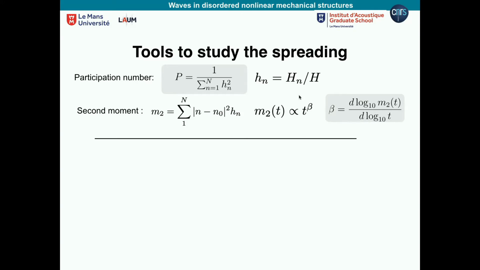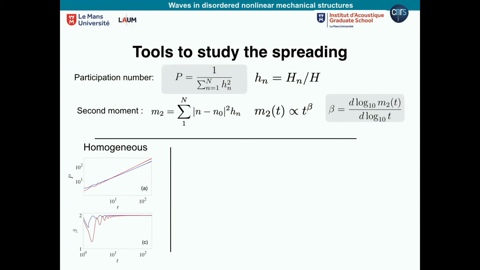And many times I'm going to be assuming that the spreading of M2 has the form of an exponent of time, a polynomial of time. And this beta would be something that we'll be using a lot to characterize the motion. For example, in what we've seen before, in the homogeneous case, the participation number starts from 1 and just increases linearly, because all the particles will participate at the end, so it should go to N.